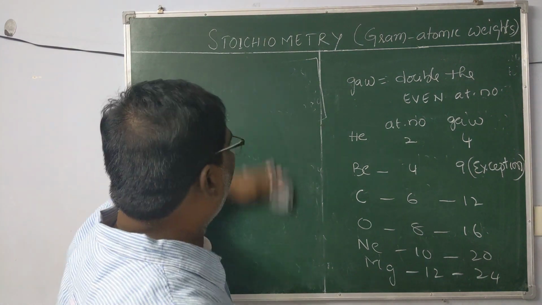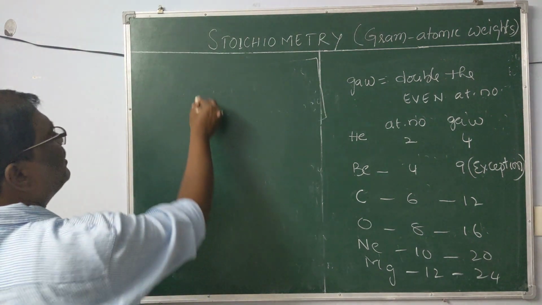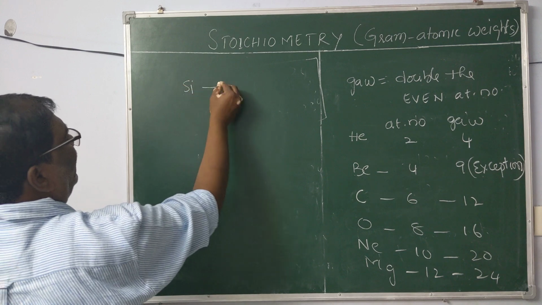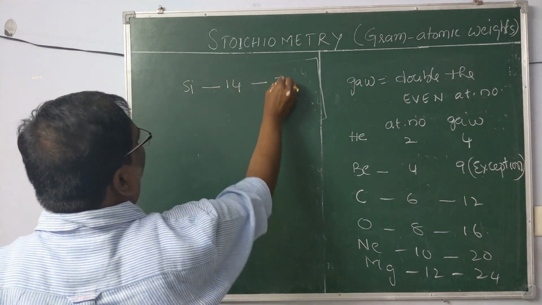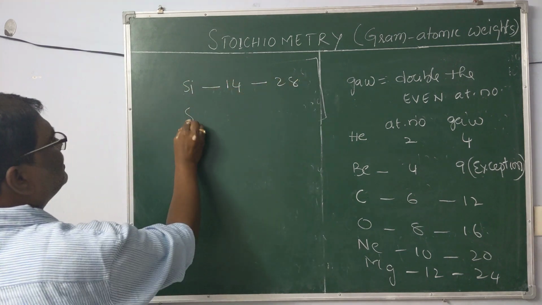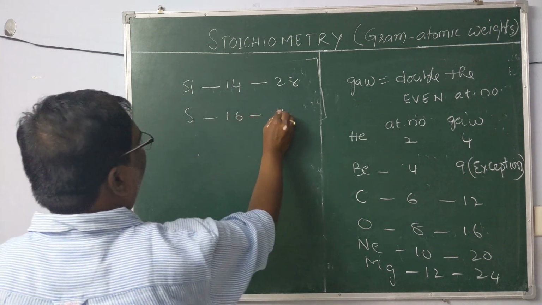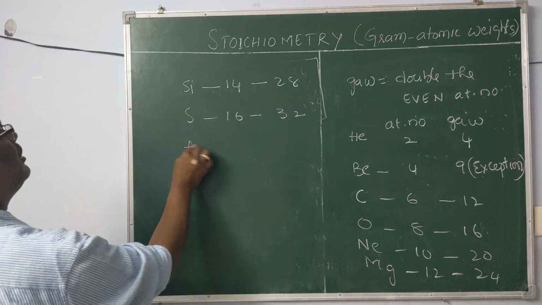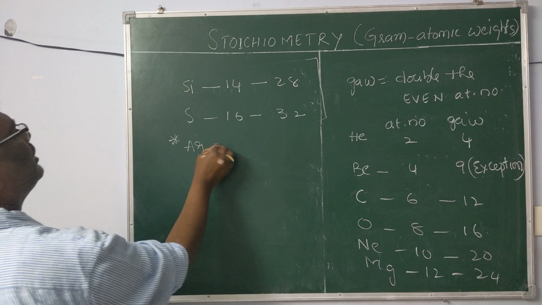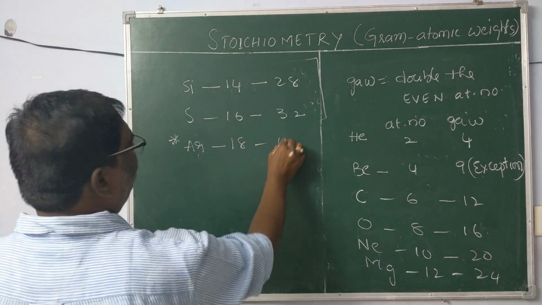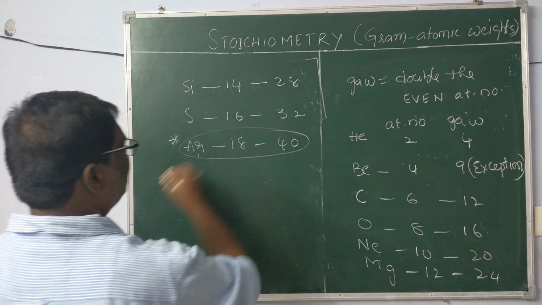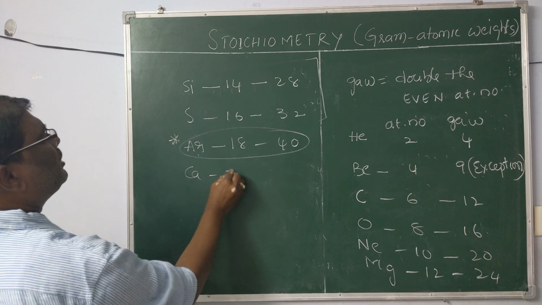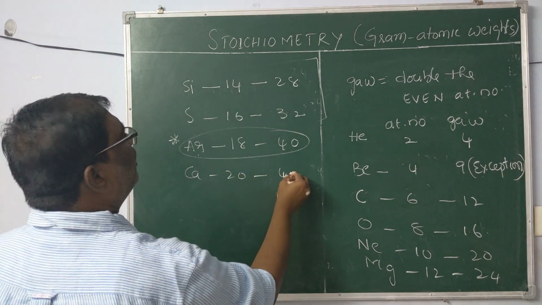The remaining are, silicon, atomic number 14 even, make double; sulfur even, make double; argon is exceptional, 40; calcium number 20, this is 40 grams.